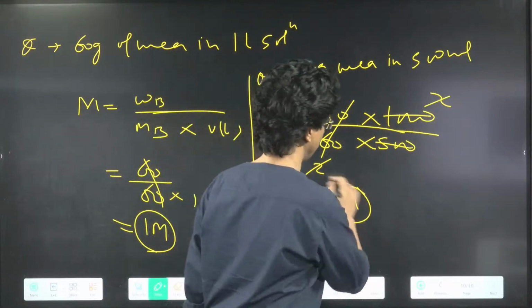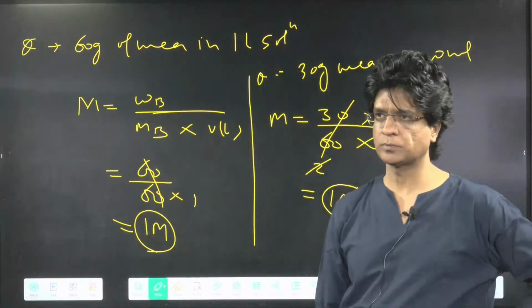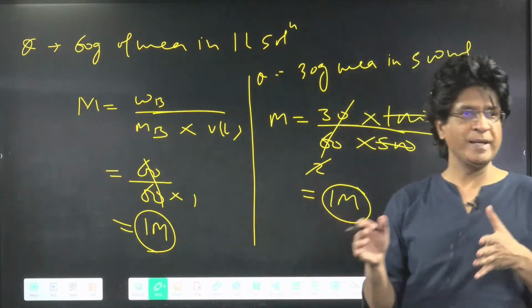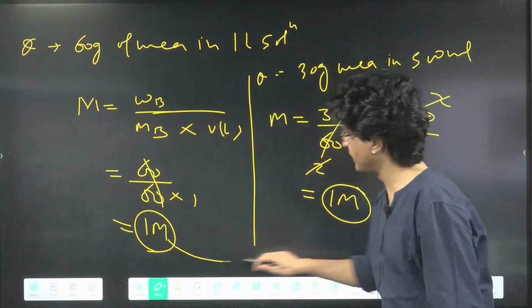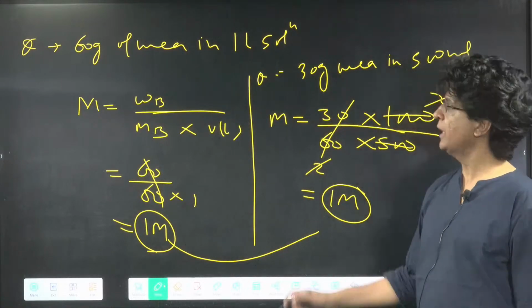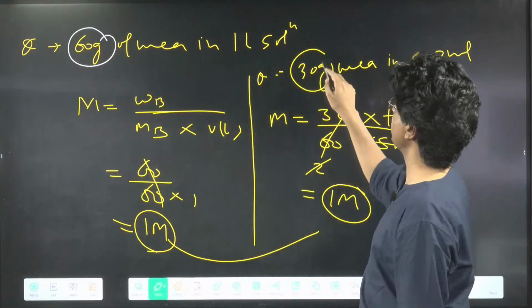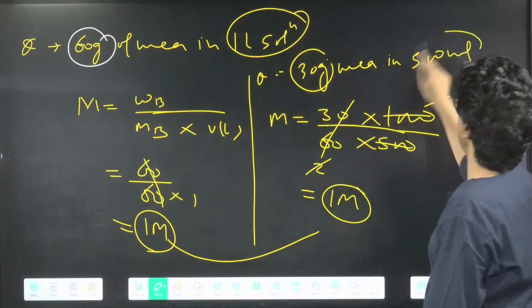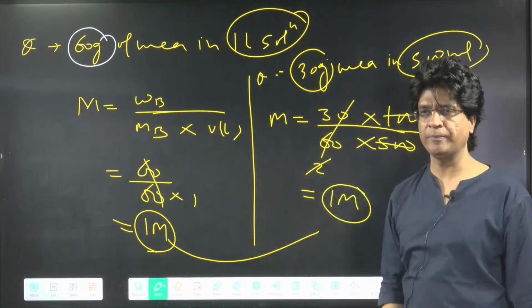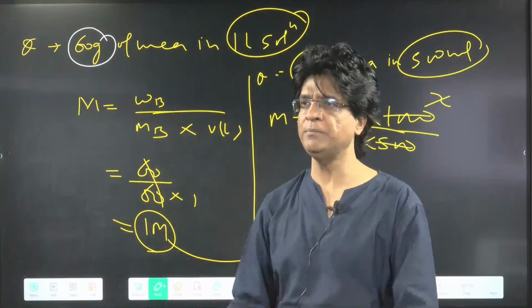Again 1 molar. Yes or no? The ratio remains the same. So there are right now 2 methods of preparing 1 molar urea solution. Are you getting it? Here you have made the weight half, so the volume of solution has also become half. So the ratio remains the same. Volume has become half and number of moles have also become half.